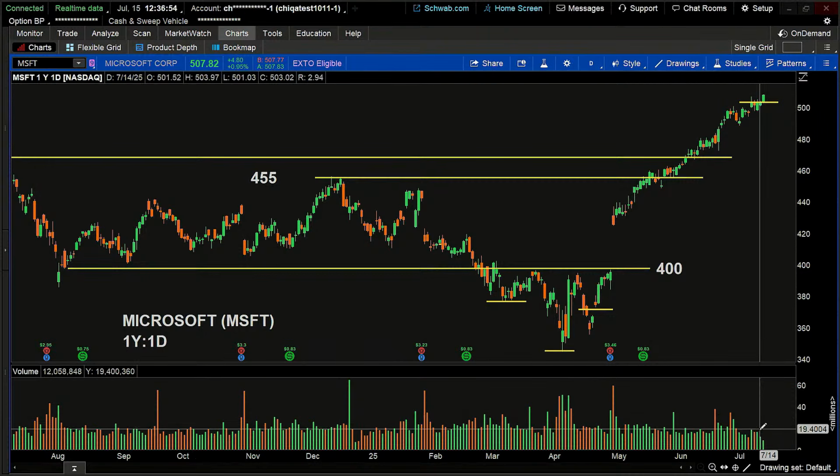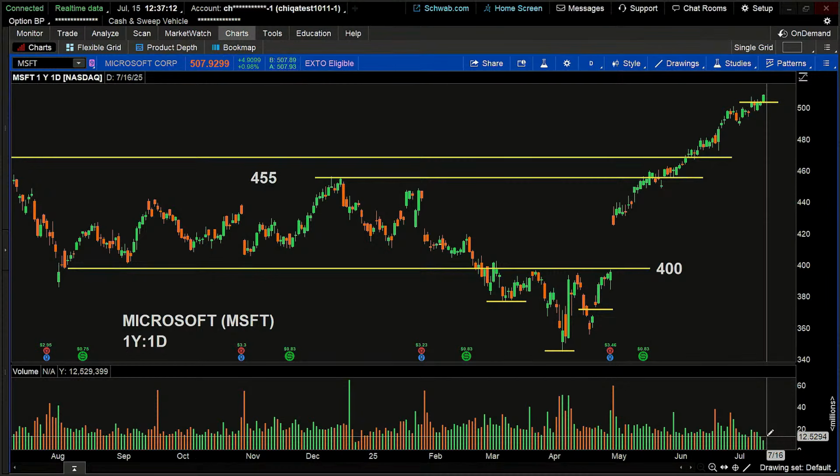This breakout today is happening on a fairly low amount of volume. There's not a lot of oomph behind this move. So I might be a little bit suspect of that move. Not enough to keep me from entering the trade, but enough for me to perhaps want to make a decision to get out if it turns around and goes against me. So I might say, fine, if price breaks 500, then exit the trade, else wait.